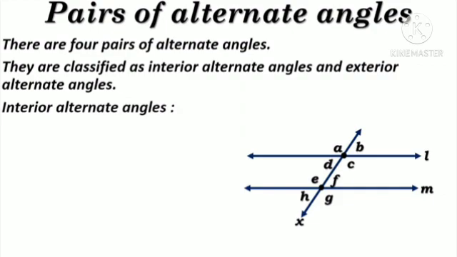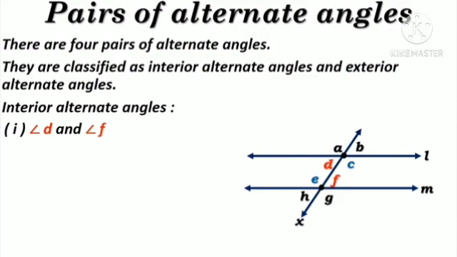You can see that there is one word, interior, which means inside. So interior alternate angles are pairs of angles which are formed inside the parallel lines. You can see in this figure angle D and angle F are inside the parallel lines and it is one pair of interior alternate angles. So make a note that the angle should be inside the parallel lines and they should be cross angles. You can see angle D and angle F are cross angles. So angle D and angle F is the first pair of interior alternate angles.